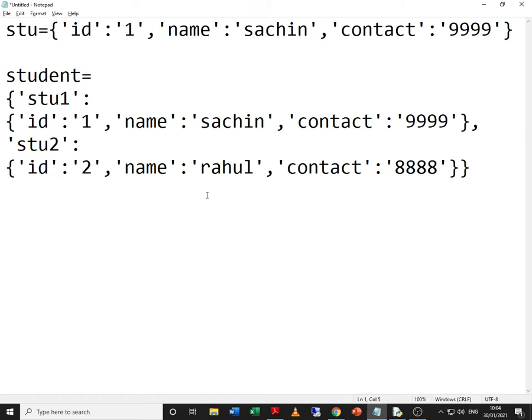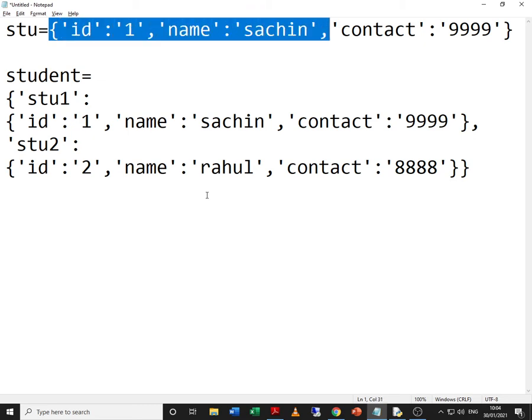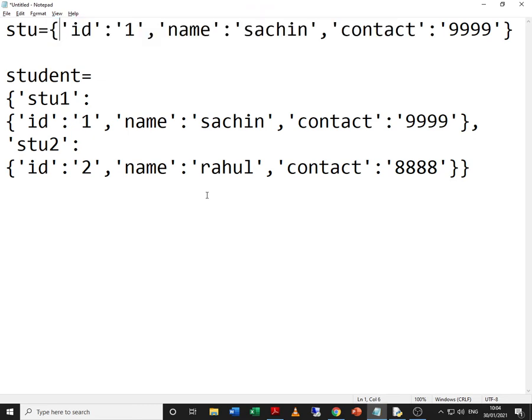Just to go back, when creating a list we used square brackets, and while creating tuples we were using circular brackets. So the only brackets that are left are the curly brackets, which we are going to use to create a dictionary. Now here ID becomes the key and 1 becomes the value.